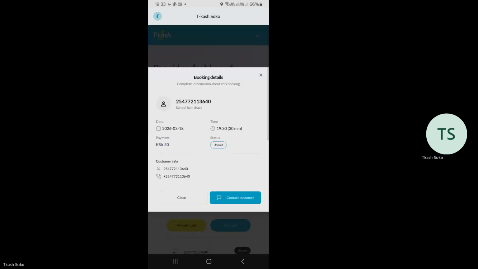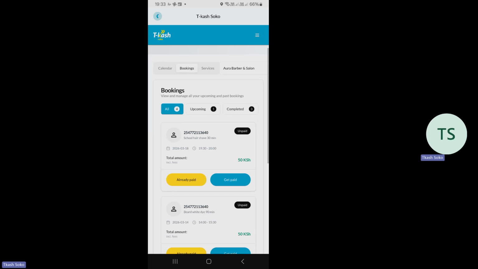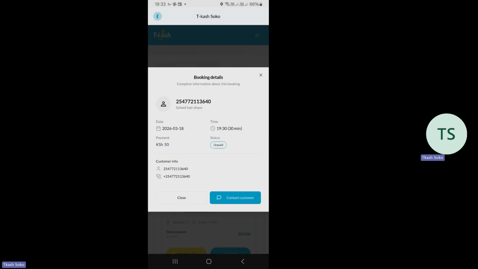Of course, I have the option of contacting the customer. So when you tap on this booking that is upcoming, this is the latest booking ni yenye iko upcoming. Once you tap on it, ukiguza, utaona inakuletea these details, complete info about this booking. So inanionyesha the phone number of the person who booked for the service, the date they booked, the time, and the status is unpaid and the amount to be paid.